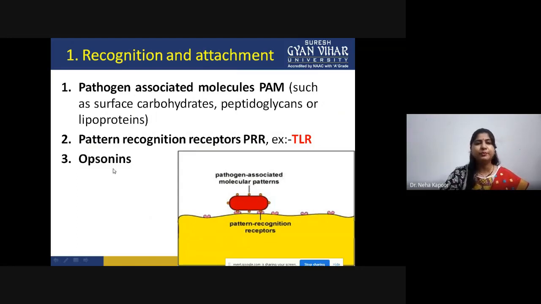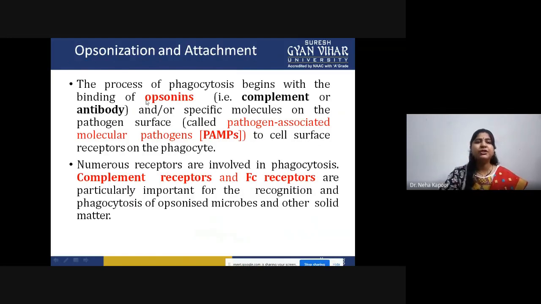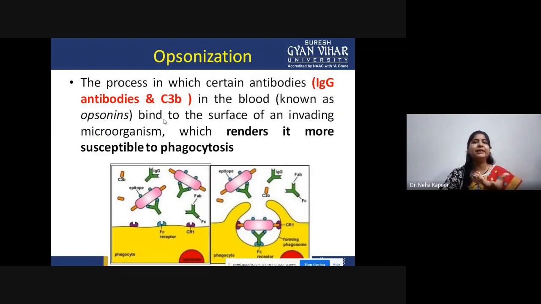And the third point is opsonins. Now the point is how this complete opsonization is basically happening. However, the complete process of opsonization you are already aware of, because we have discussed it in our previous lecture series also. The process of phagocytosis first of all starts with the binding of opsonins. Opsonins can be complement proteins, or antibodies, or there can be specific molecules on the pathogen surface known as PAMP. So there are numerous receptors that mediate the process of phagocytosis. For example, Fc receptors are there, complement receptors are there. They all collectively mediate this process.